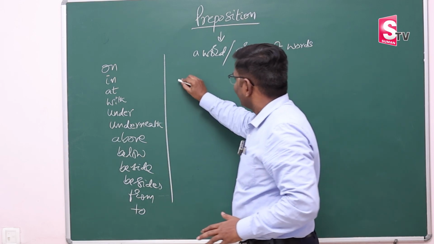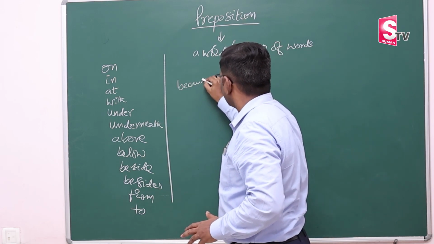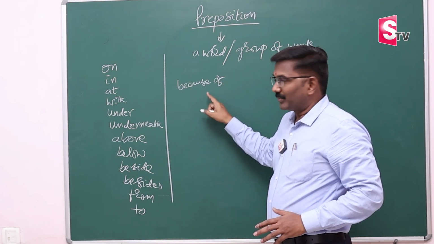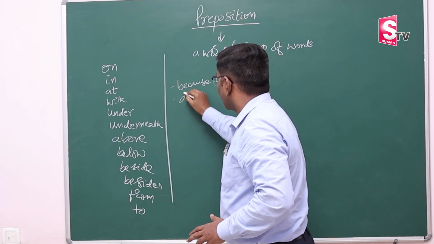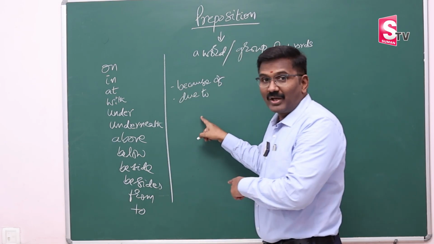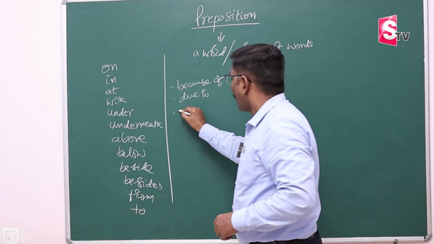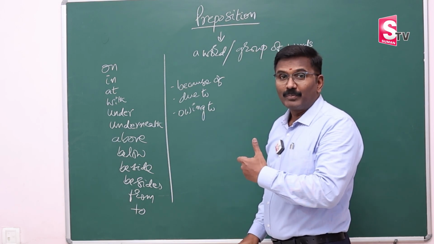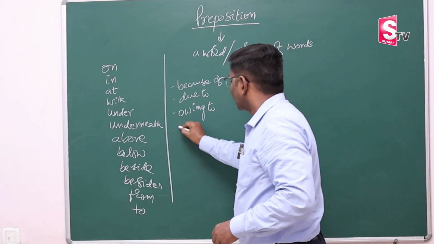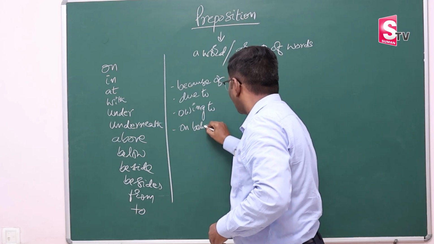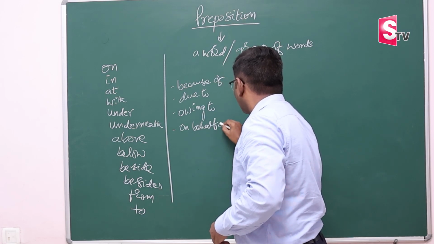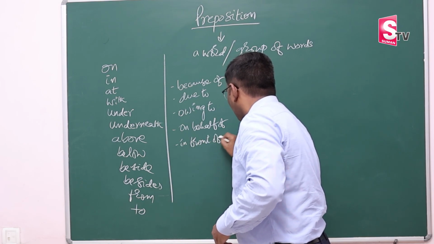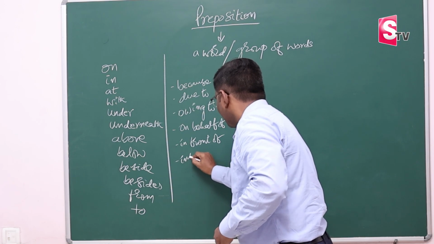Same, group of words I said. See, because of. It is a group of words. Two-word group. Due to. This is also a group of words. Owing to. On behalf of. In front of.